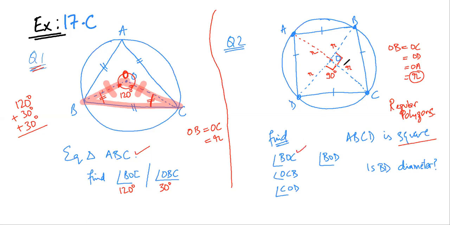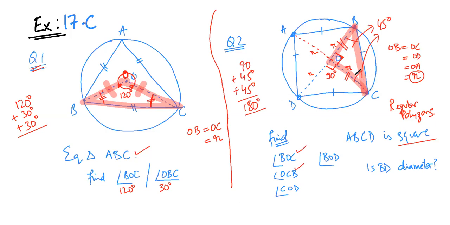OCB. Again, if I consider this triangle, these two sides are equal. This side is equal to this side, it is the radius. So this is an isosceles triangle. Now if this is 90 degree, this angle and this angle would be 45 degree. These two angles would be equal to 45 degree. Why? 90 degree plus 45 degree plus 45 degree is 180 degree. So this is done. OCB is done.